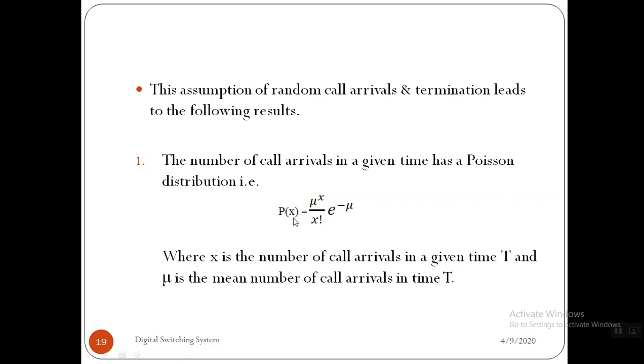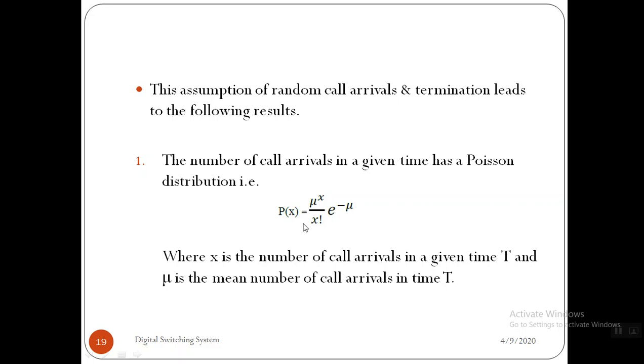Here x is the number of call arrivals in a given time capital T, and mu is the mean number of call arrivals in a system. There is a difference between the number of call arrivals to a system and the mean number of call arrivals to a system, right?